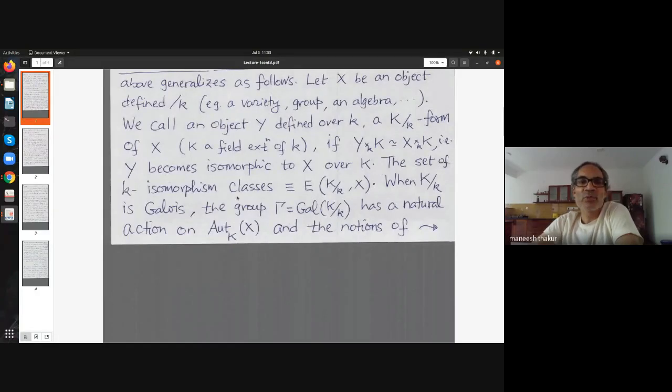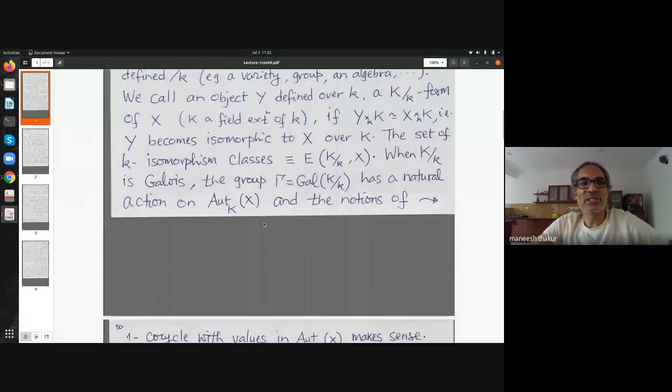The set of k isomorphism classes of such Y's is denoted by E(K/k, X). So that means all isomorphism classes of all objects Y which become isomorphic to X over capital K. So fairly straightforward and simple definition. So far I have not used Galois of K over k. But now let's demand that to be Galois. Then I have a group here. So here I'm not saying infinite or finite, any Galois extension.